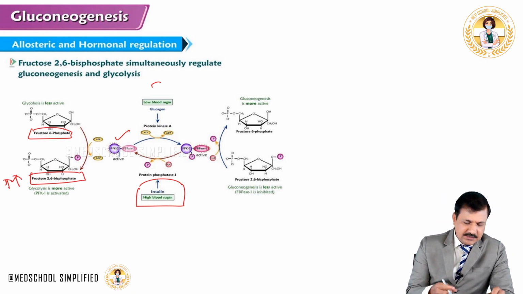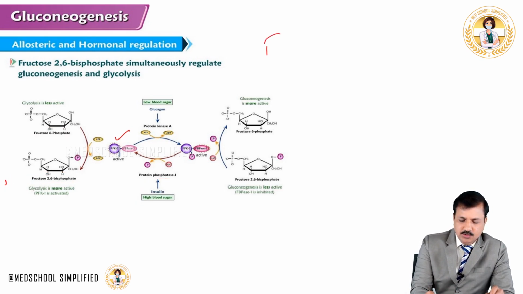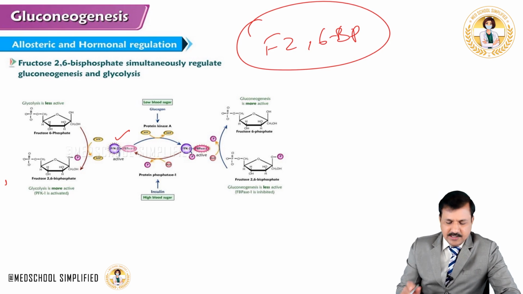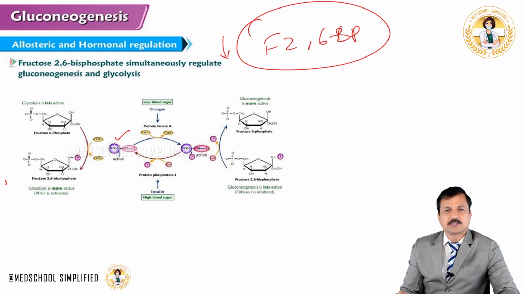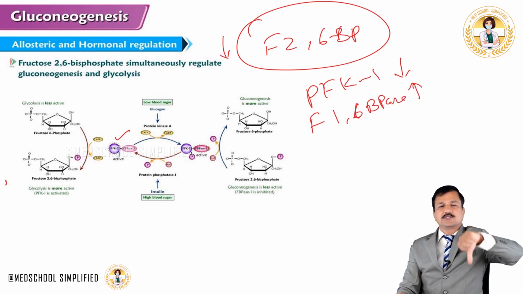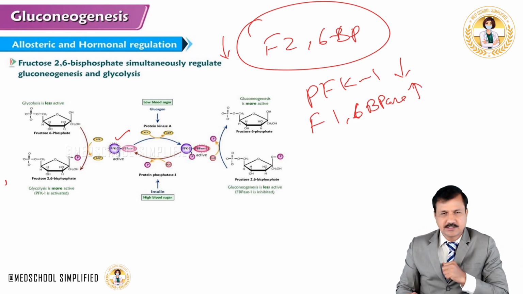Now it's all about the concentration of fructose 2,6-bisphosphate. Fasting keeps fructose 2,6-bisphosphate levels decreased. Because of this, PFK1 enzyme activity decreases, whereas fructose 1,6-bisphosphatase enzyme activity increases. That means glycolysis decreases and gluconeogenesis increases.